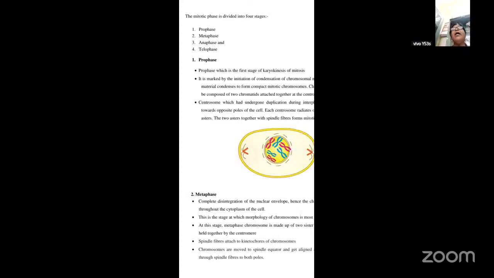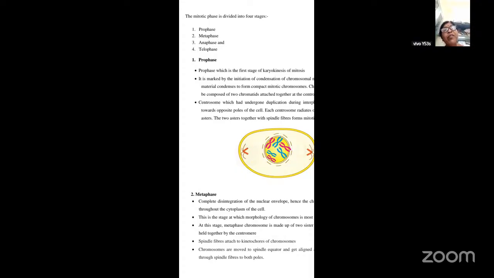Now we'll see how this mitotic phase occurs and what the different stages of the mitotic division are. The mitotic phase is divided into four stages. They are called prophase, metaphase, anaphase, and telophase. So you find four different phases in mitosis.